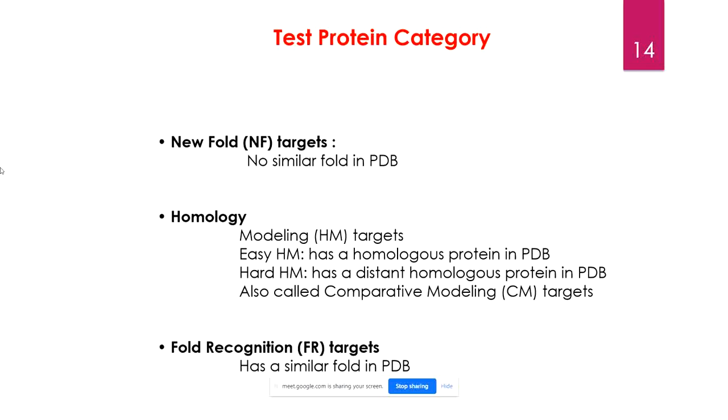For example, the zinc finger motif. What is zinc finger motif? As the name suggests, it has a role in binding with zinc ions, right? Now these zinc finger motifs are characterized by coordination with one or more zinc ions. These zinc ions are really required to stabilize these folds. Without the presence of this Zn+2 ion, these particular folds are not stabilized.